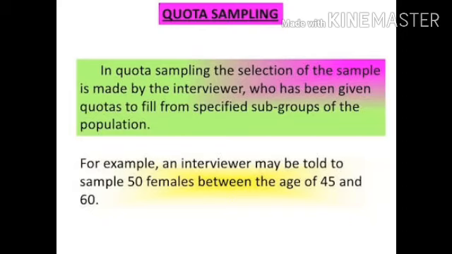Now let's move to the quota sampling. See, in quota sampling the selection of the sample is made by the interviewer who has been given quotas to fill from specified subgroups of the population. That means what? कि population के subgroups बने हुए हैं. तो क्या हम कह सकते हैं कि population already stratified है? Population के stratas बने हुए हैं. So if population is stratified, already groups are made, will make the quotas from that.